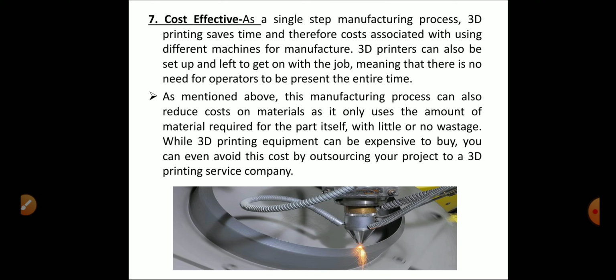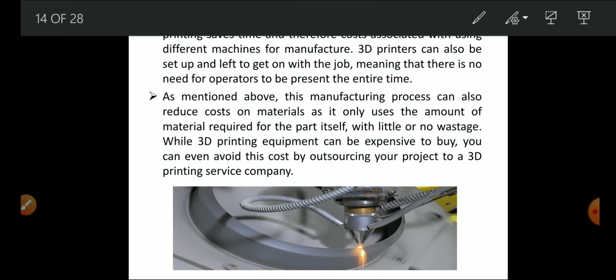So the cost is very low in comparison to the subtractive method, because there is no need for a very skilled operator, and the operator does not need to work permanently on the machine.